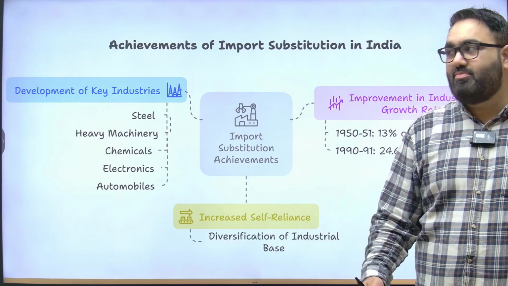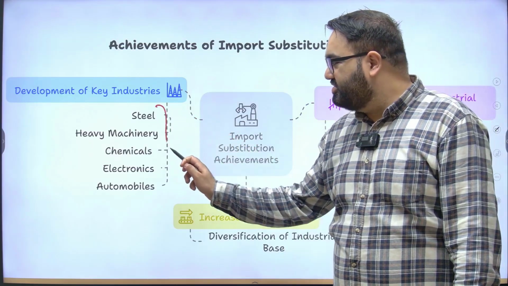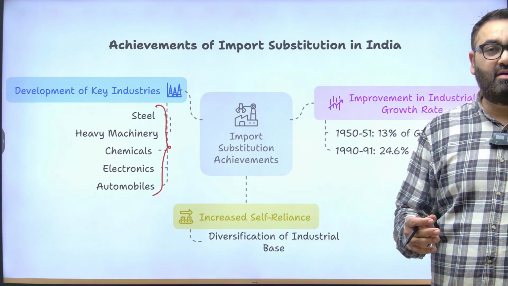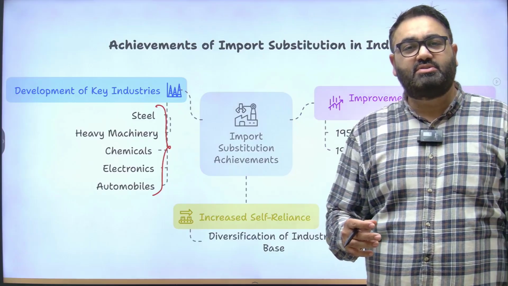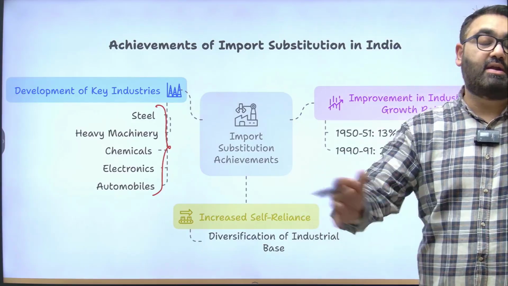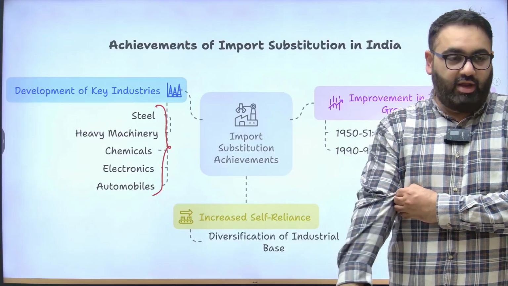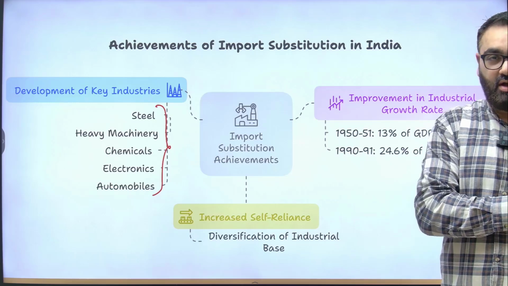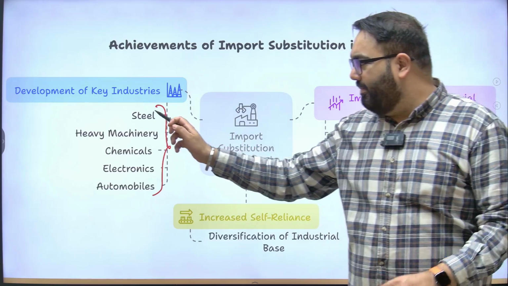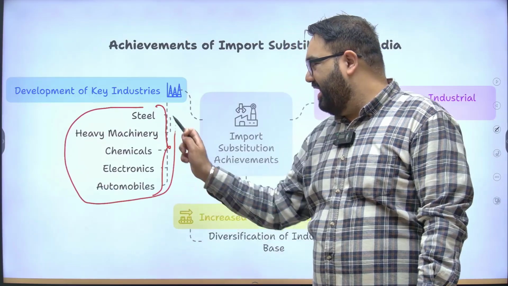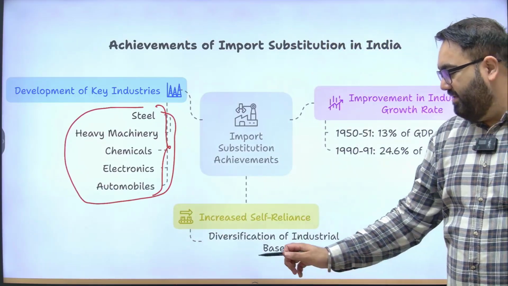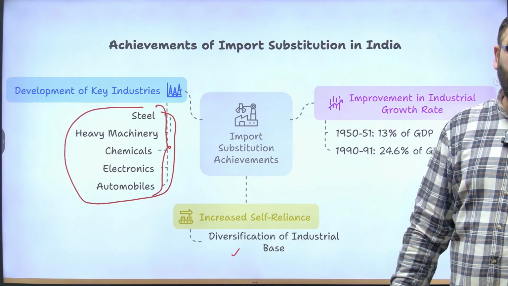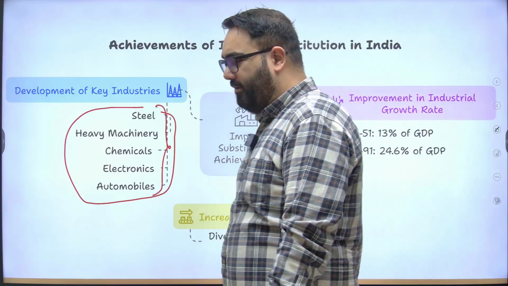So this import substitution policy led to a lot of key industries being developed in India, not at par with the other countries in the world. For example, China produces steel at a much, much cheaper price than any country in the world. Today, every country is fed up of the cheap Chinese steel coming into other countries, being dumped into other countries. So we have been able to develop all these industries, although the price may not be that competitive. We also have been able to have a diversified industrial base. Again, not at par with some of the most developed countries, but it's not that we have not done well.